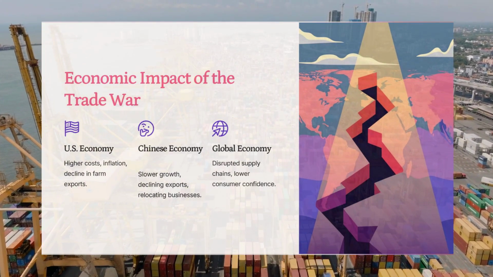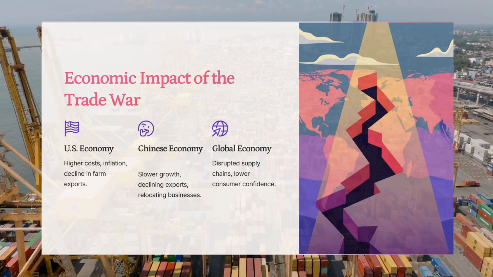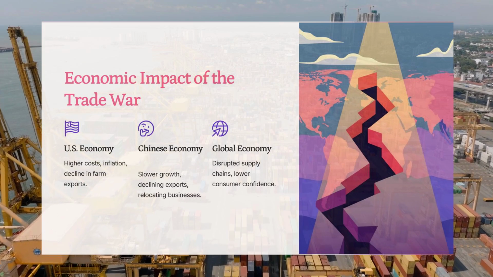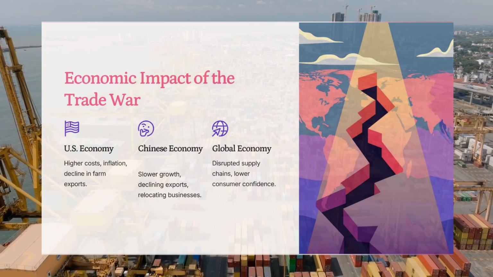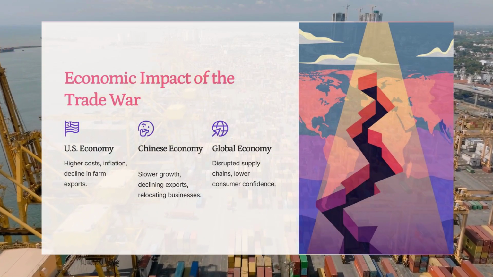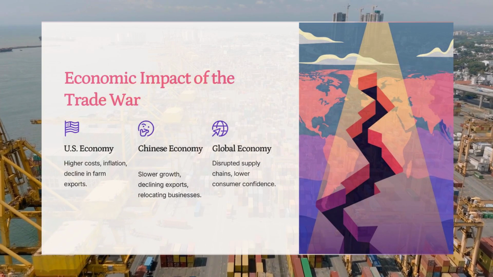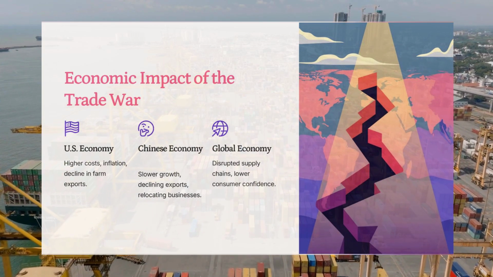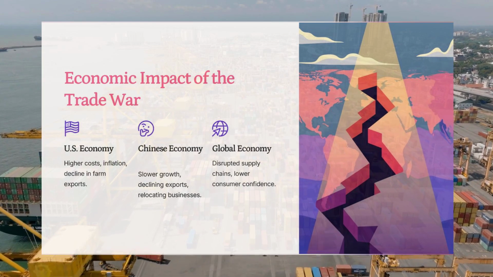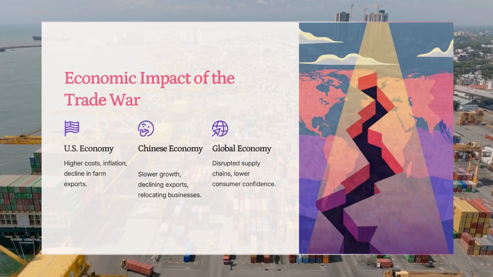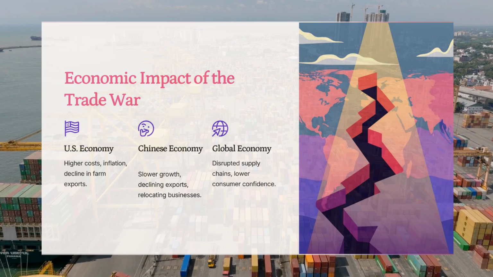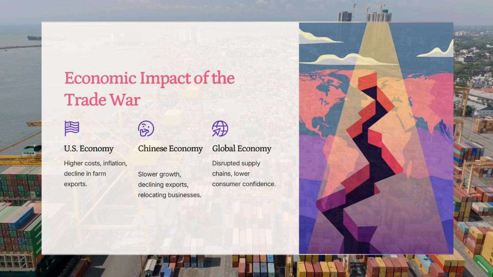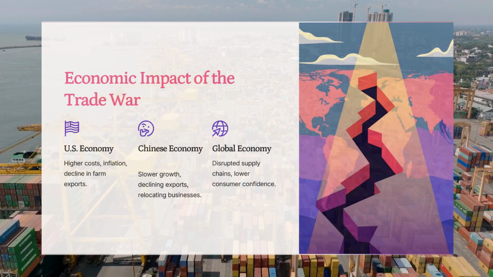Impact on China's economy. Slower economic growth. China's GDP growth fell below 6% for the first time in decades. Declining exports. U.S. tariffs made Chinese goods less competitive, companies leaving China. Foreign companies moved factories to Vietnam, India, and Mexico to avoid tariffs. Impact on the global economy. Global economic growth slowed due to uncertainty. Supply chain disruptions affected industries like automobiles, semiconductors, and electronics.